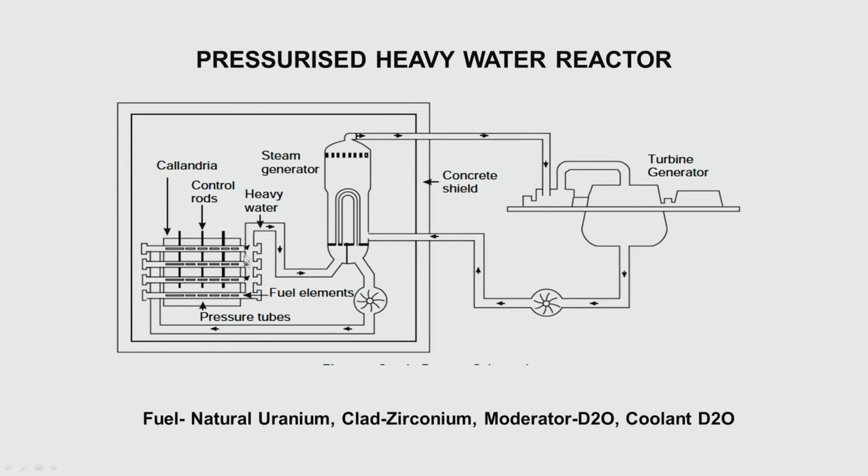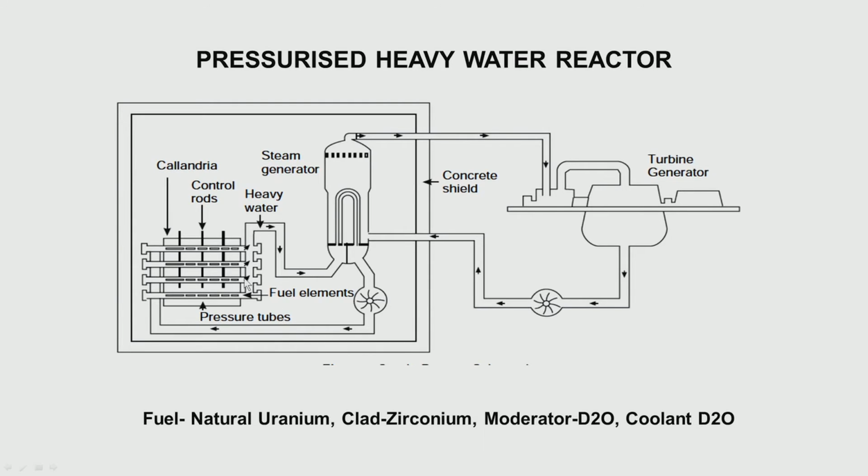So, the pressure tubes are kept in a horizontal position in a big tank of heavy water. And the uniqueness of these reactors is that they have on-load fueling.